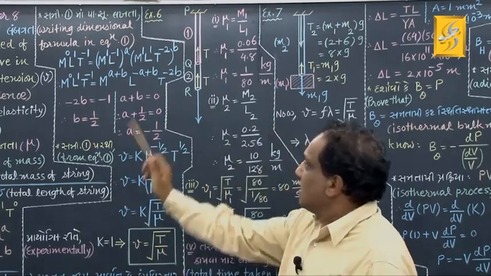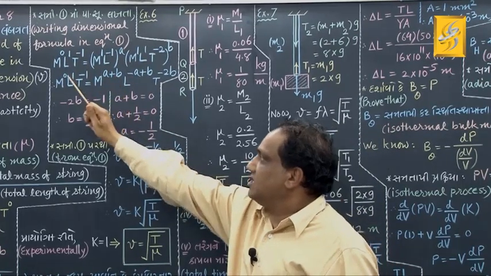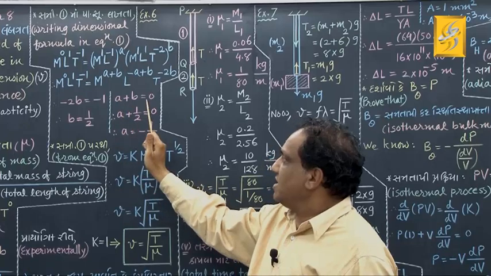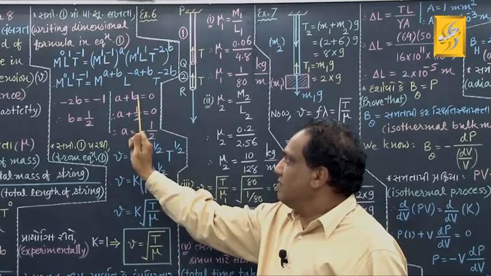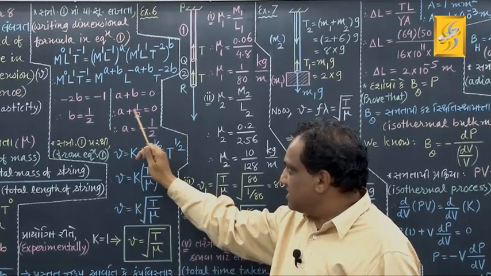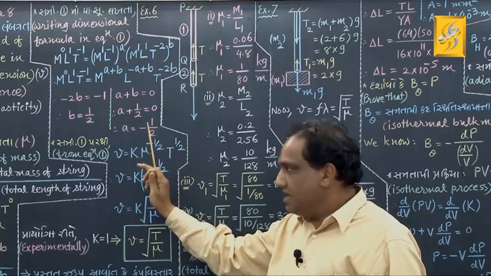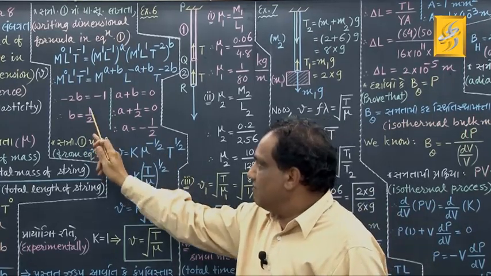Correct? Compare the dimensions with respect to mass. Here it is A plus B. Here it is 0. So A plus B equals to 0. And then value of B is 1 by 2. Put B equal to 1 by 2. Transfer this. From plus it will become minus. Correct? A equals to minus 1 by 2 and B equals to 1 by 2.